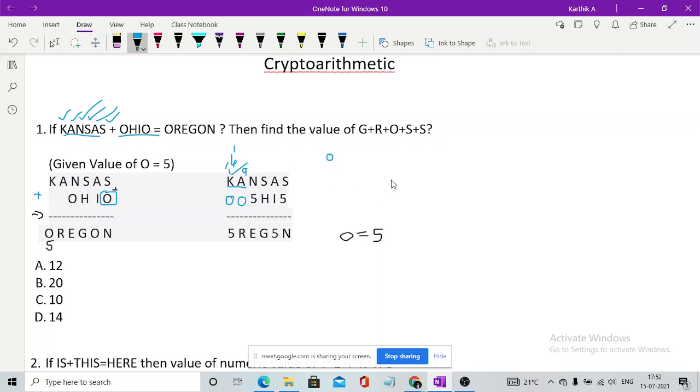So the value of K would be 4, but we don't need the value of K here, we need the values of G, R and S. So we got the value of K as 4, and we'll just represent K with 4 now, so it could be easy for us.